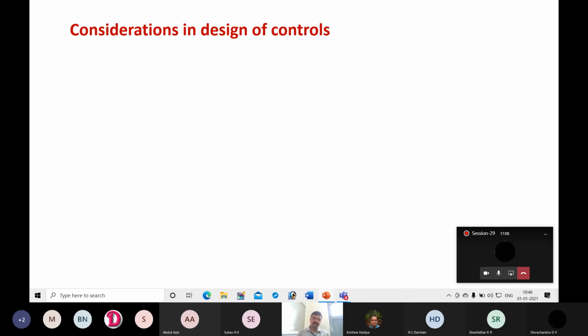Next, considerations in design of controls. Compatibility of controls with related displays, because most of the time a user of the machine will make a decision based on the displayed information.